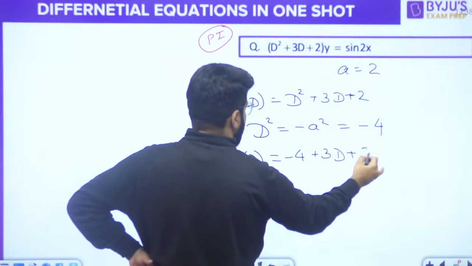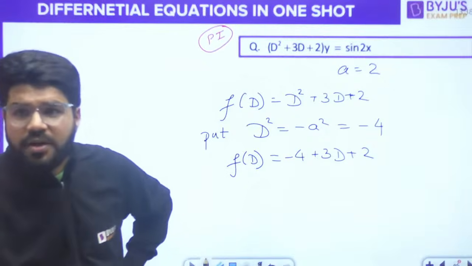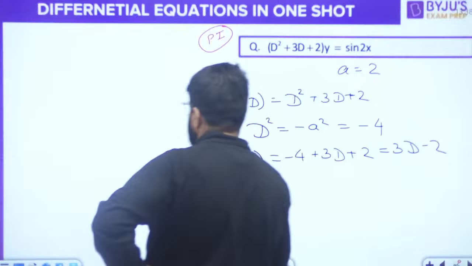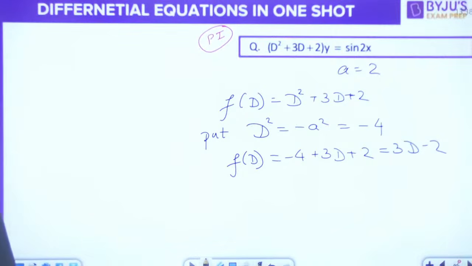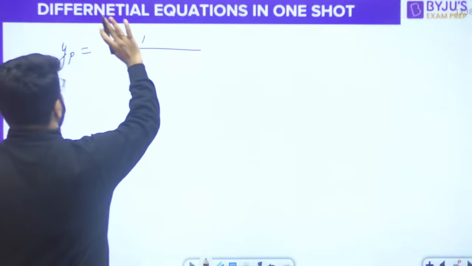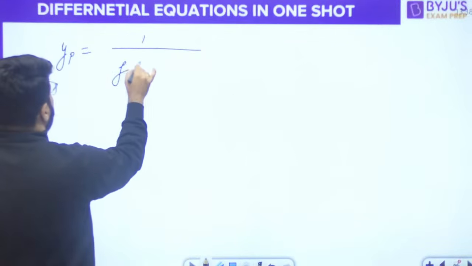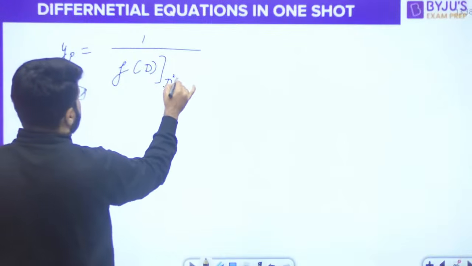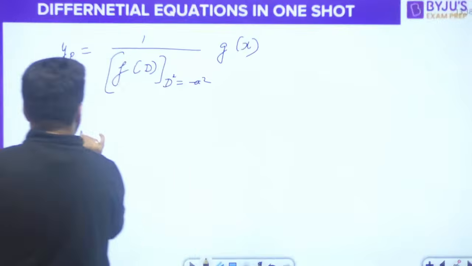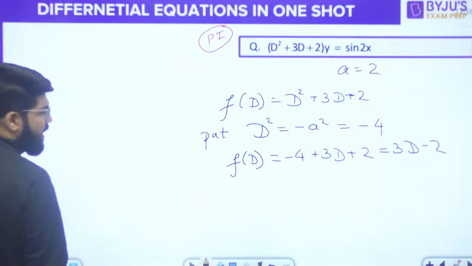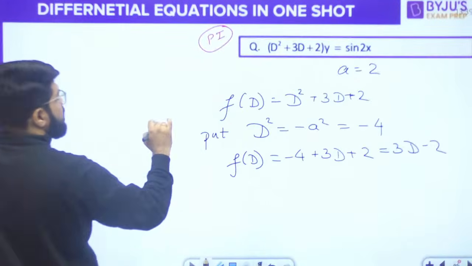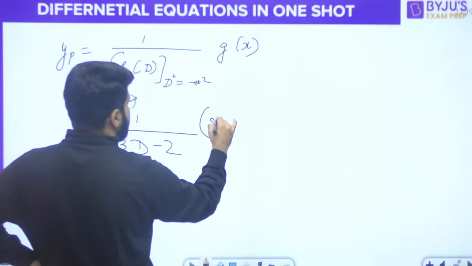Guys, there is no substitution for D. Dhyan rakhna, there is only D square, but there is no D substitution. So this is going to be left in the form of D. This is 3D minus 2. So what is PI now? PI is given by 1 upon f(D) after substituting D square equal to minus a square, of g(x). So place down the value, dear. After the substitution, you have got f(D) equal to 3D minus 2. So 1 upon 3D minus 2 into g(x). The g(x) means the sin 2x function.